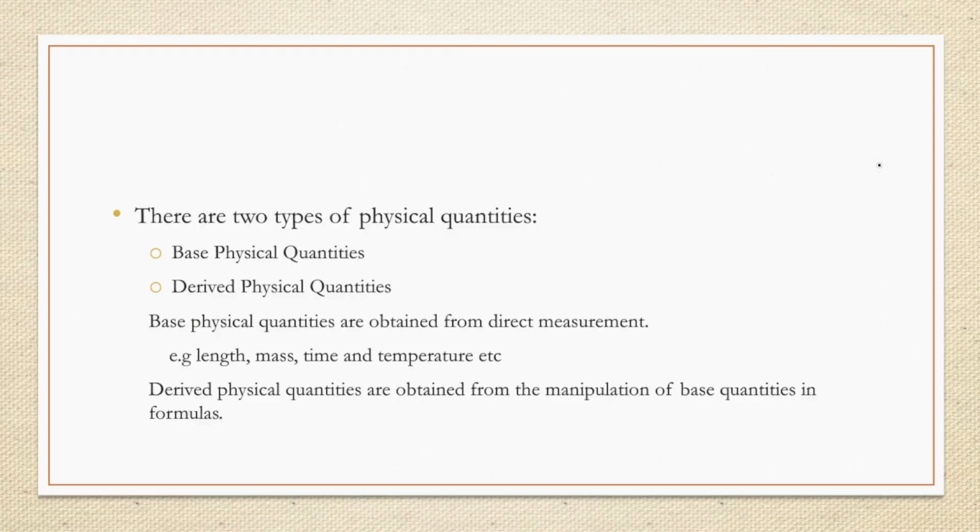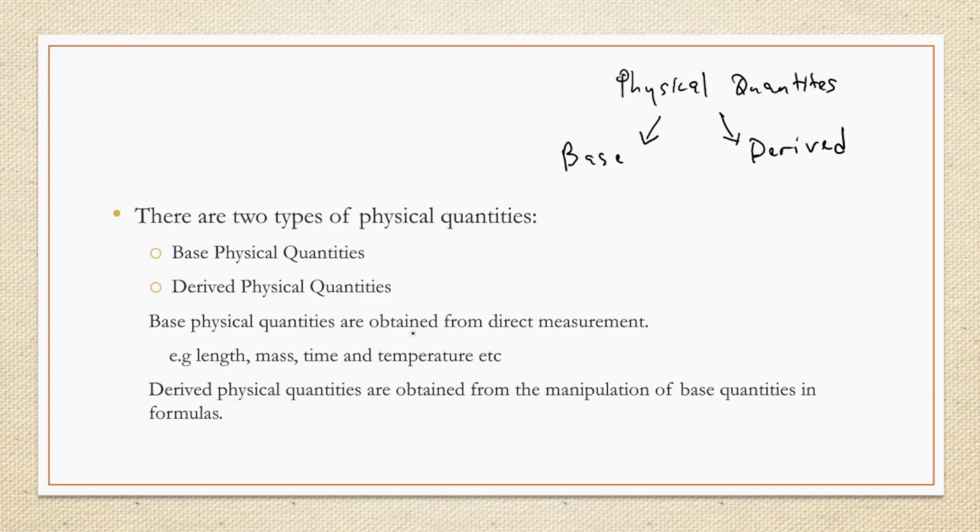There are two types of physical quantities. Tine anonzi ma-base physical quantities. Then we have anonzi ma-derived physical quantities. So for physical quantities, tine the base physical quantities. Then we have what are called derived physical quantities. Base physical quantities are obtained from direct measurement.